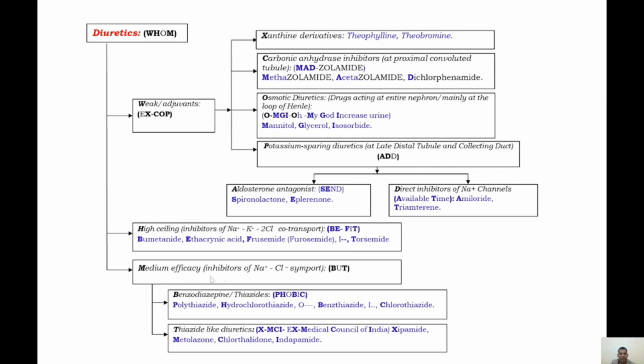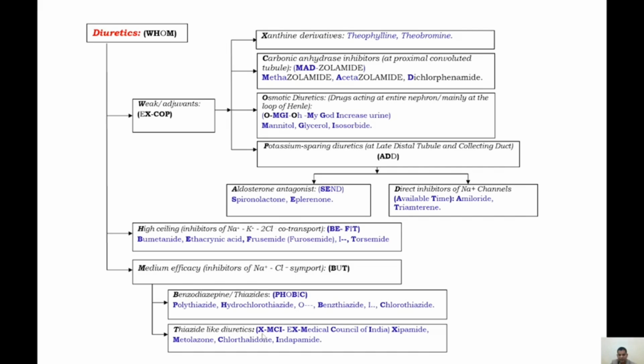Last one, medium efficacy diuretics. Bold letters are B and T. B benzothiadiazines, T thiazide-like diuretics. Benzothiadiazines, mnemonic PHBC, bold letters are PHBC. P polythiazide, H hydrochlorothiazide, B benzthiazide, C chlorothiazide.